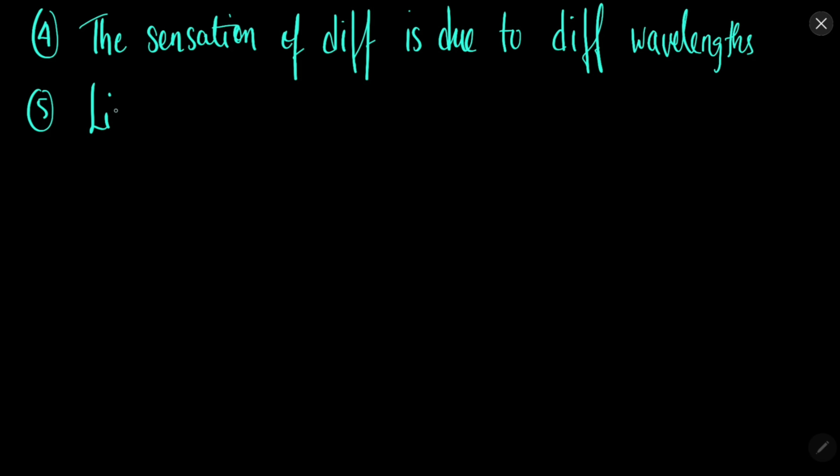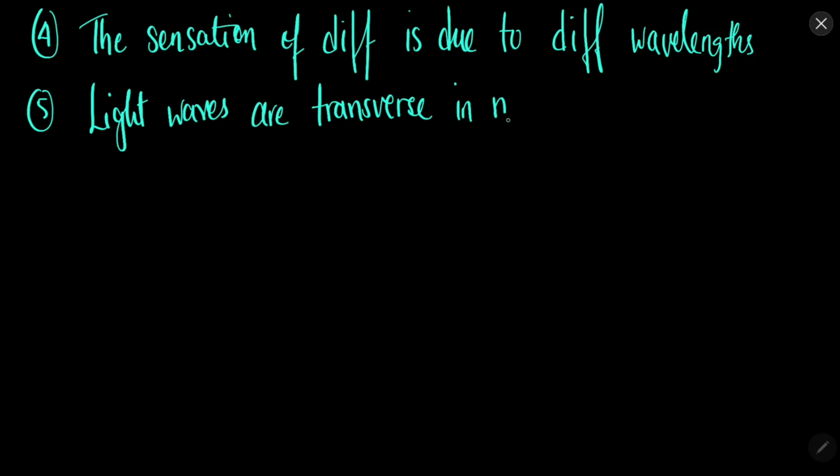Then he suggested that light waves are transverse in nature in order to explain the phenomena of polarization. Again, we will understand all these things in this chapter.